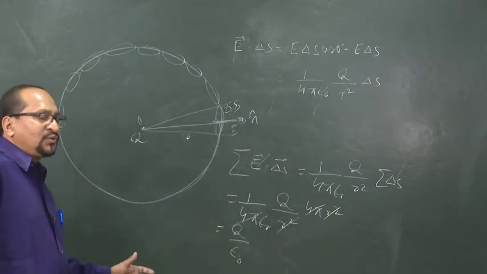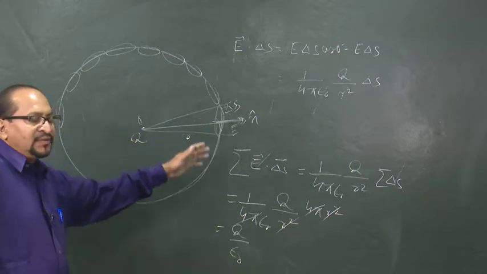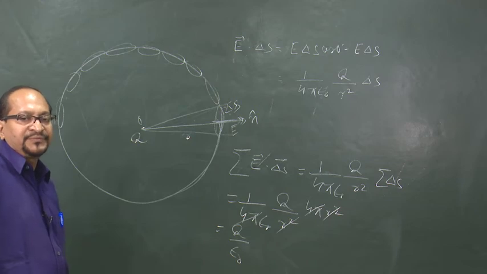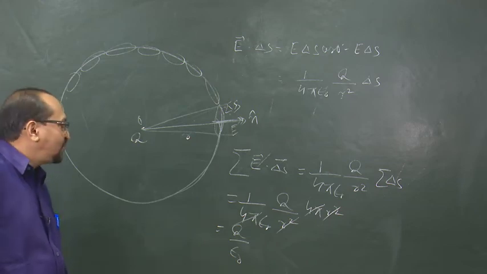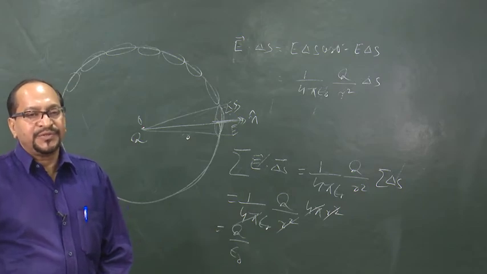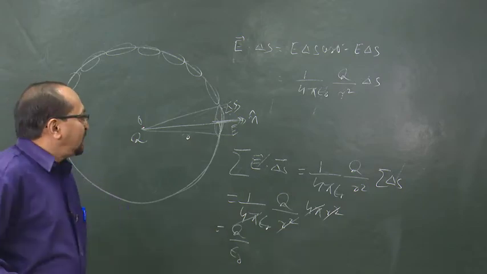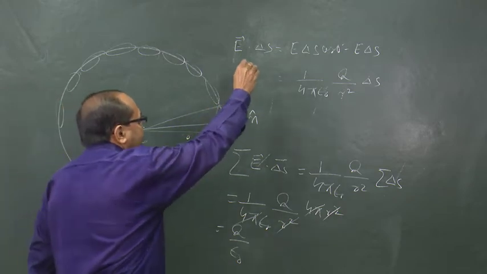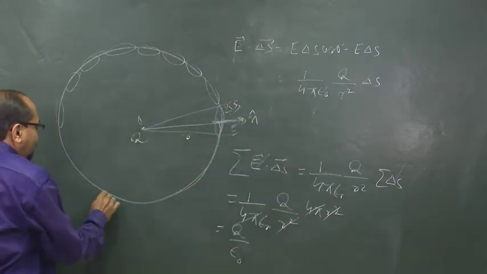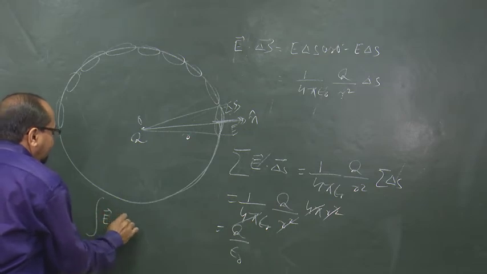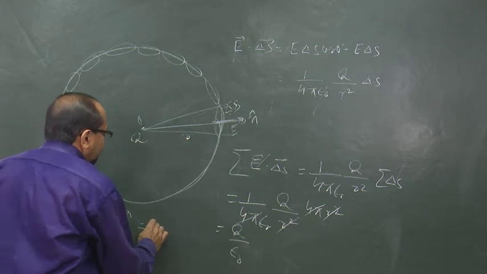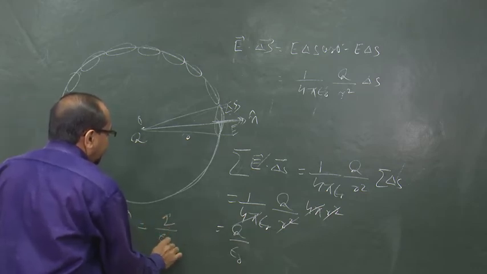So, the total electric flux through this spherical surface is equal to q by epsilon 0, where q is the charge located inside the sphere. If we consider the limit delta s tends to 0, then this summation would be the integration of E dot ds around the closed surface, that is equal to q by epsilon 0.